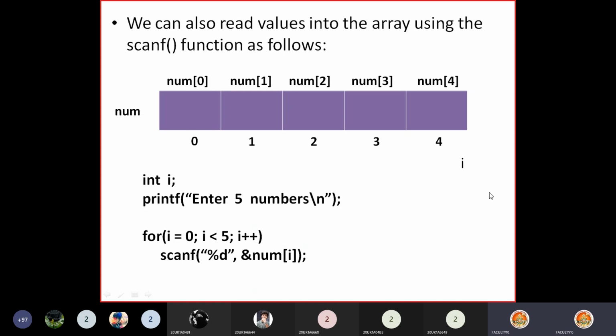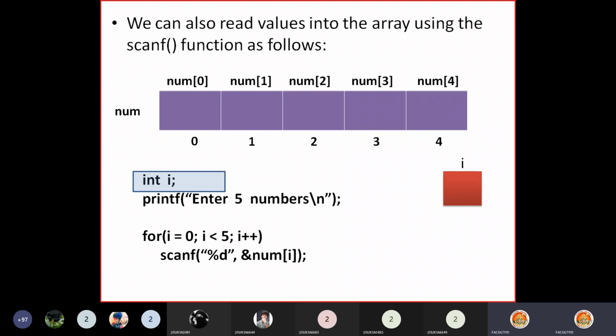Now we need to understand how it stores. When this piece of code is executed, what is happening and how will elements be stored into the memory location? Observe the screen carefully. First, this statement is executed: int i.